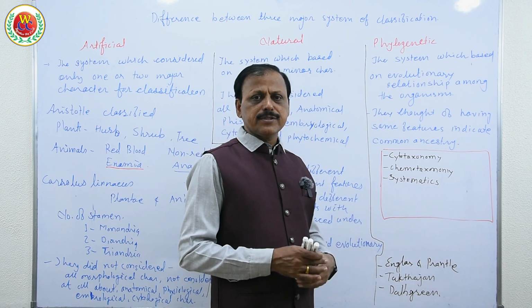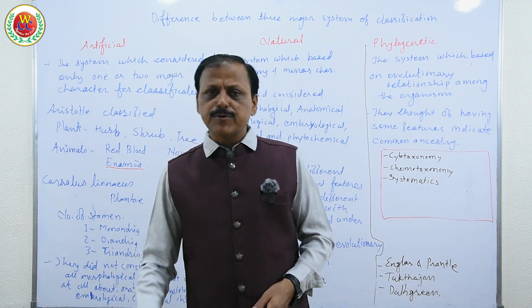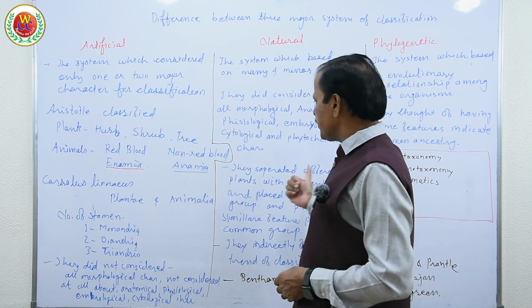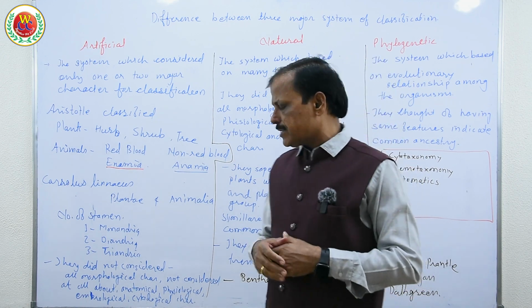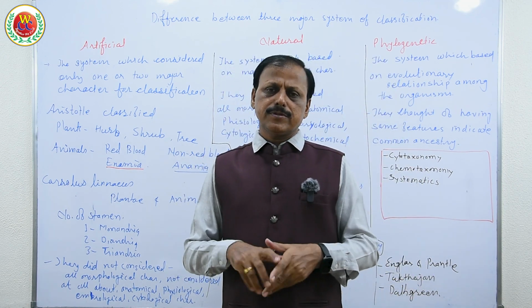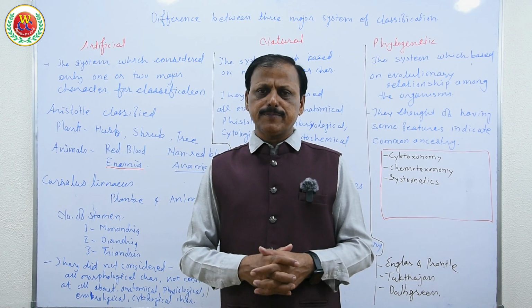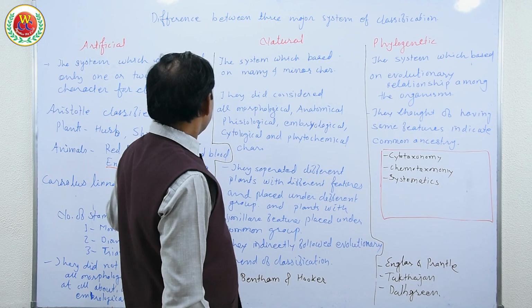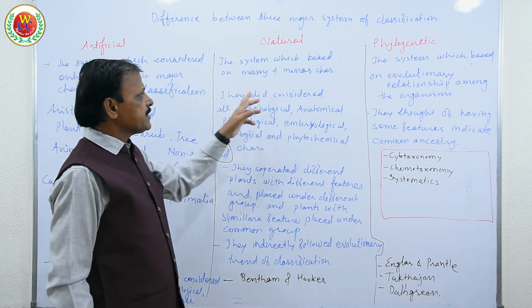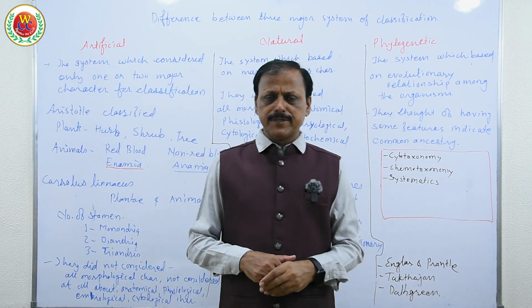So these are the systems of classification that we have studied. The difference between these three major systems of classification can be asked in an examination: differentiate the three major systems of classification, or write two major differences between artificial, natural and phylogenetic systems of classification.